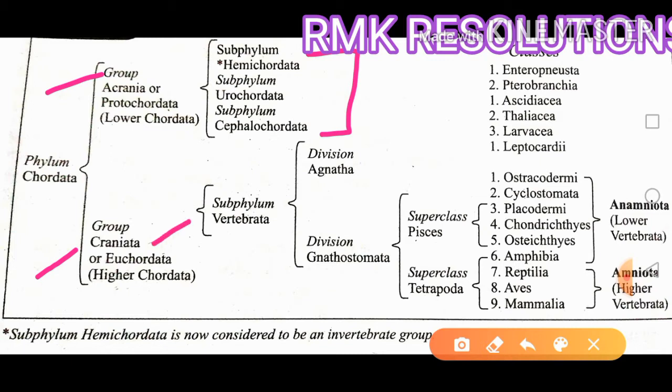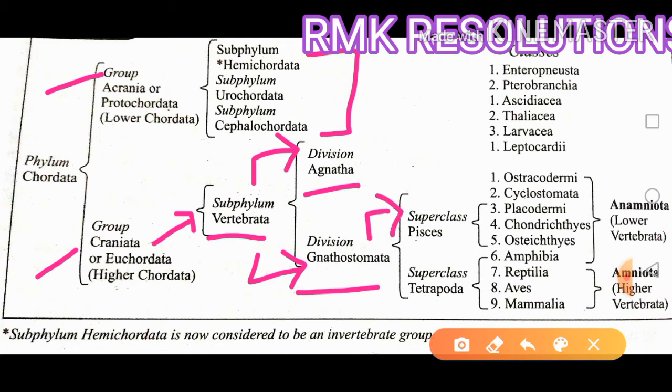The group Craniata is further divisible into the subphylum Vertebrata, and Vertebrata is divisible into two divisions, Agnatha and Gnathostomata. Gnathostomata is again divided into the two superclasses Pisces and Tetrapoda, and then there is a further division.